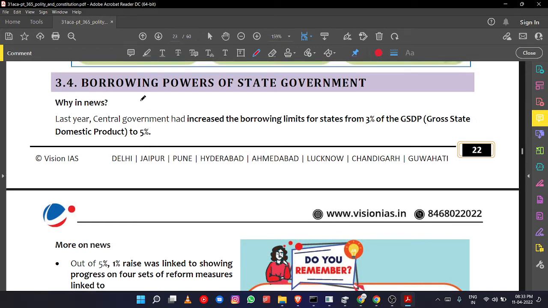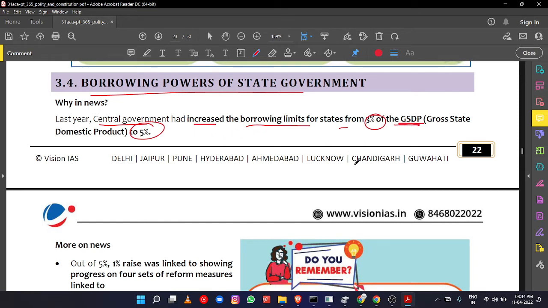So if you see, the next issue is about the borrowing powers of the state government. Okay, to take loans, what is the power of the state government? State governments can take loans. What is the constitutional provision? Last year, what happened due to the pandemic? The central government increased the borrowing limits of the states from 3% of the state's gross domestic product to 5%.